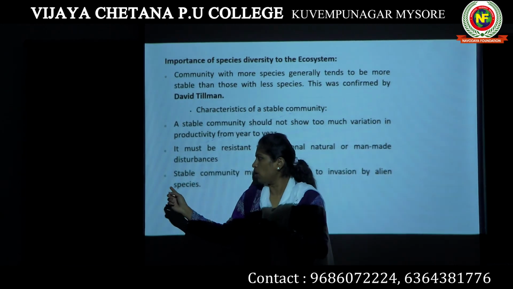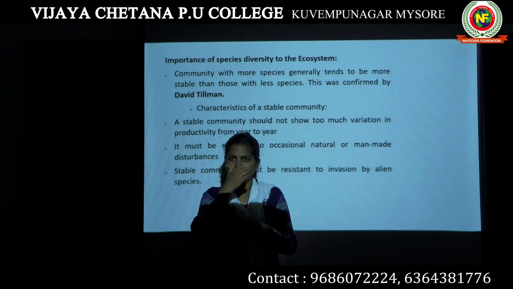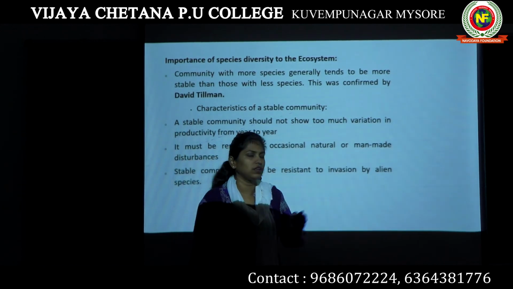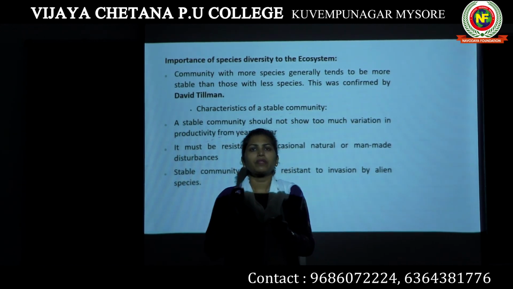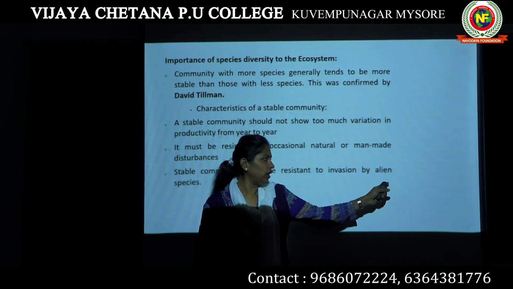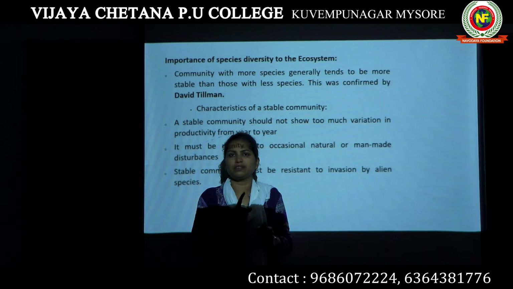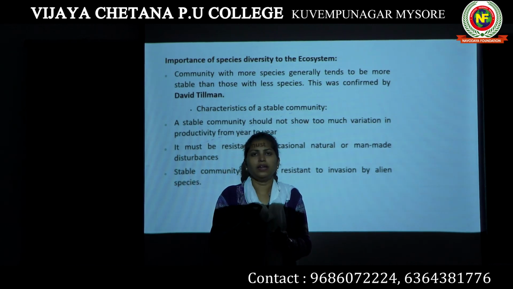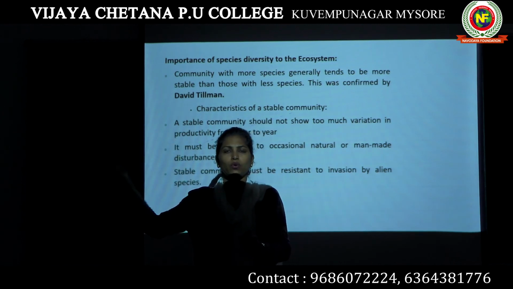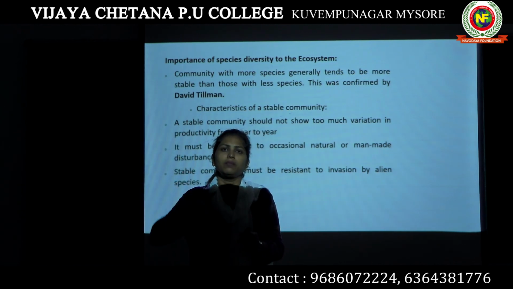Alien species are not species coming from some other planet. Alien means something which is very new. So here alien species means species coming from some other ecosystem or some other community.